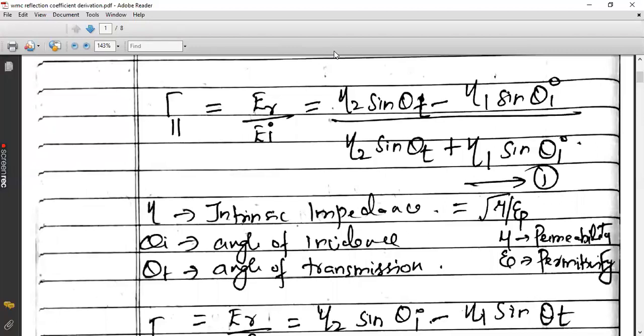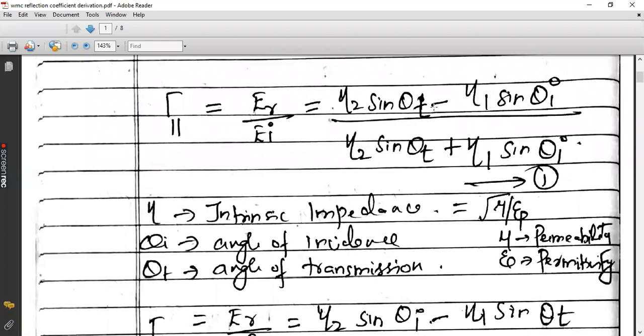It depends on the surface of the obstacle. The obstacle in the communication path between the transmitter and receiver can vary at any time. So theta T is not in our control, but definitely theta I can be.